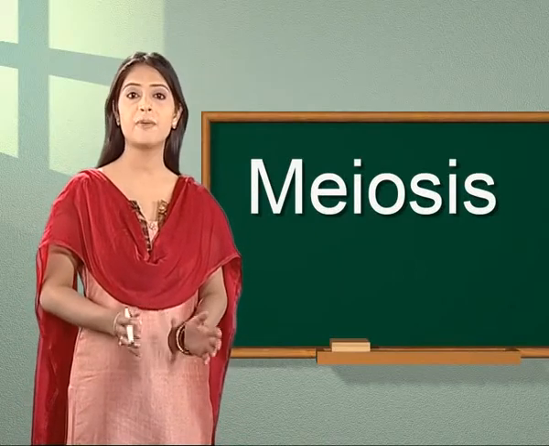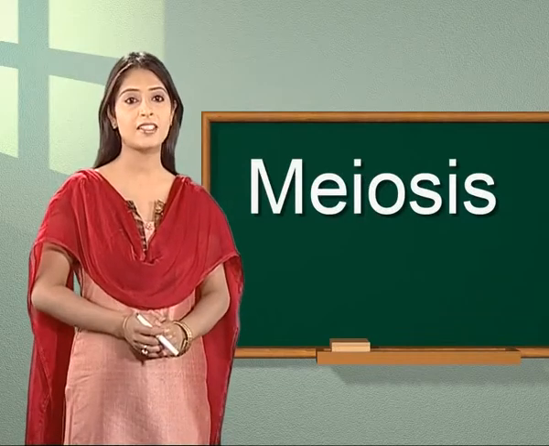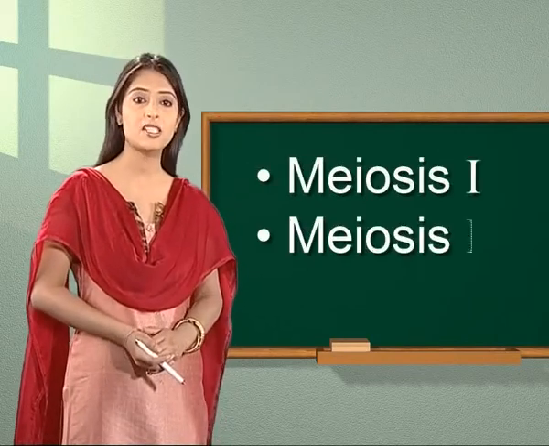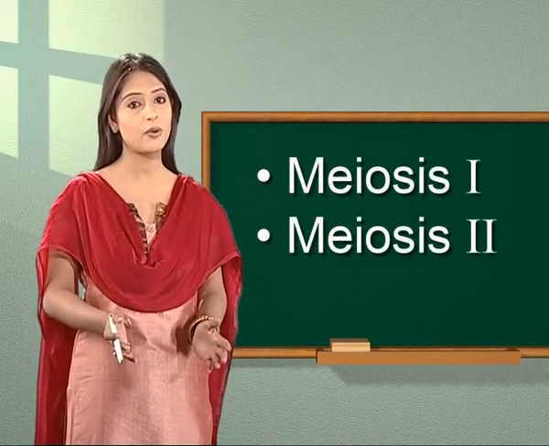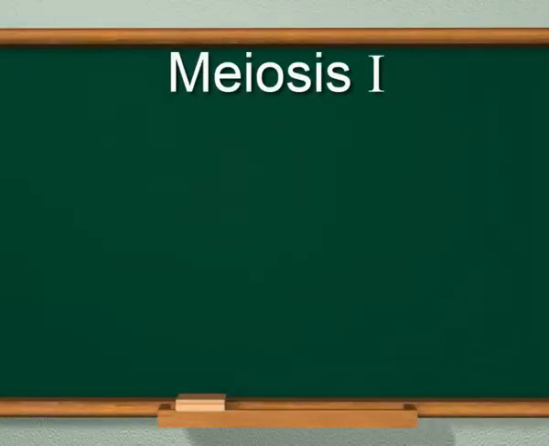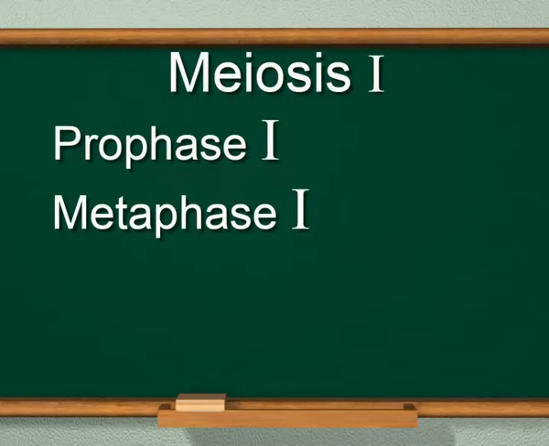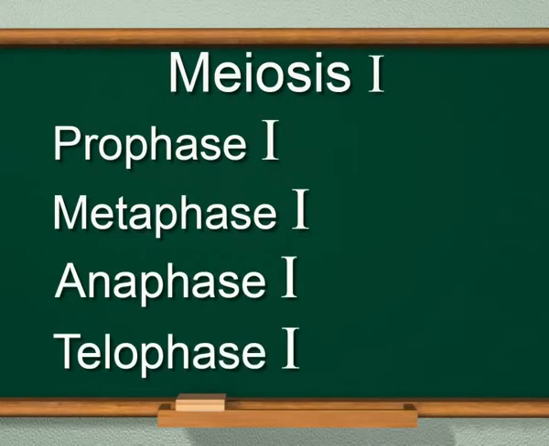4 stages are present in each nuclear division. So we can say that meiosis involves 2 sequential nuclear divisions, meiosis 1 and meiosis 2. Each meiotic division consists of the following phases. Meiosis 1, a reductional division, is divided into 4 subphases: Prophase 1, Metaphase 1, Anaphase 1 and Telophase 1.